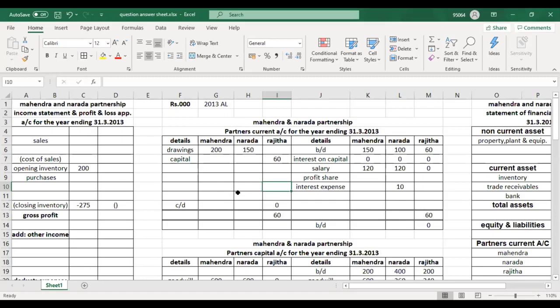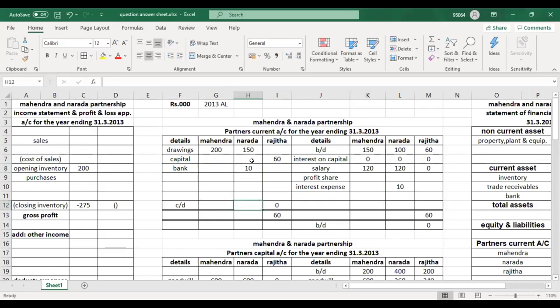What if they say that the interest on loan to Narada has been paid? This is payable. Now if they have paid, you should record it here: partner's current account debit for Narada.